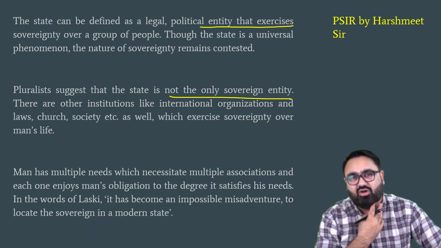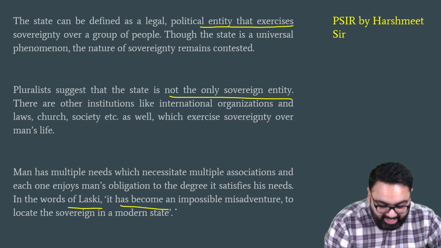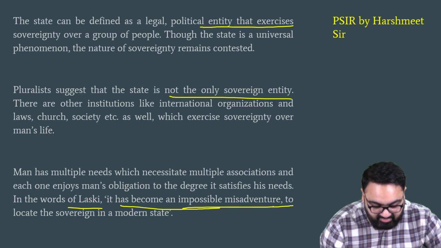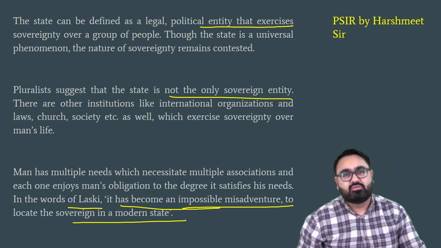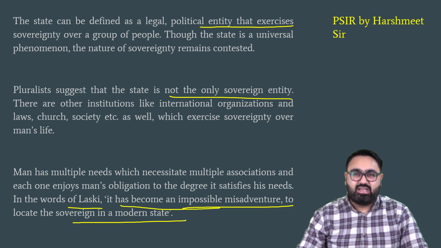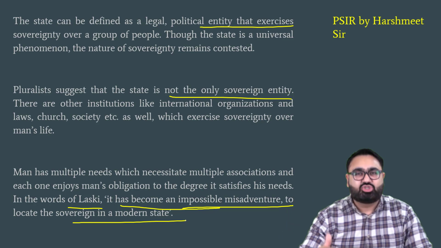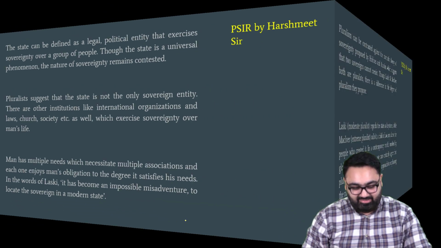And then we'll include words of people who are related to it. For example, in the words of Laski, it has become an impossible misadventure to locate the sovereign in a modern state. This means Laski has said that in a modern state like today, you cannot identify which one is a sovereign body, because there are multiple sovereign bodies in the state.